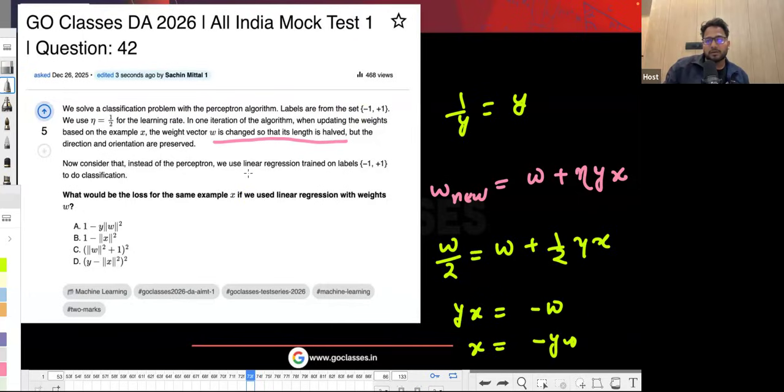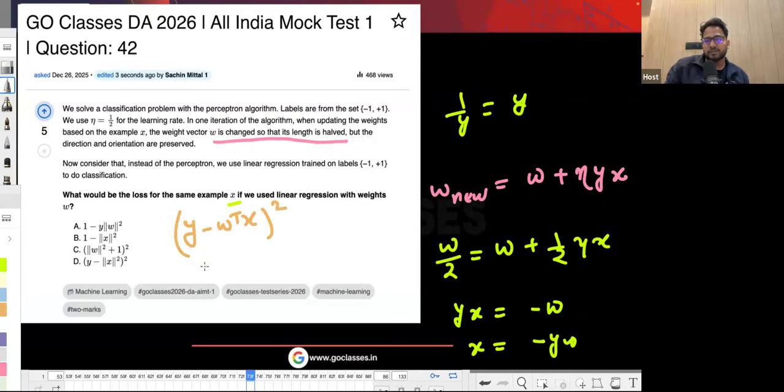Now they are saying that instead of perceptron, you consider linear regression trained on the labels minus 1 and plus 1 and do the classification. What is the loss for the same example x if we use linear regression with the weights w? Basically, linear regression uses y minus w transpose x, whole square.